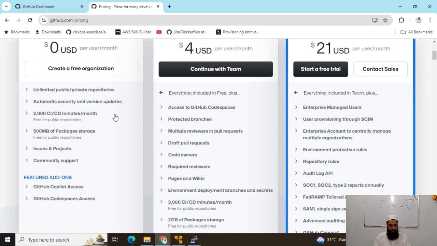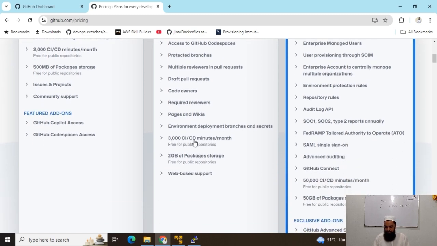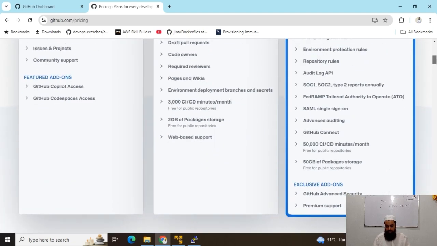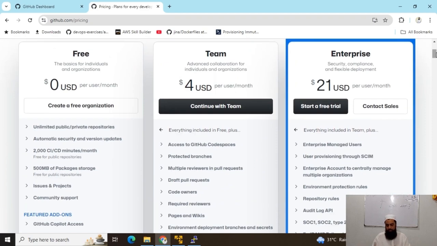CI/CD we will definitely cover in our next section. After finishing Git, we are definitely moving towards GitHub Actions and CI/CD. You can see that there are other features, but the enterprise plan has a lot of features, and I'm sure that organizations with a large code base buy the enterprise plan.